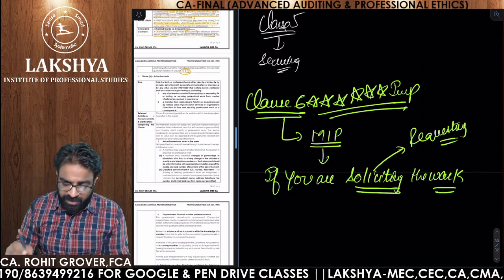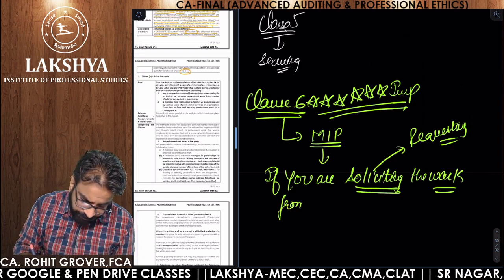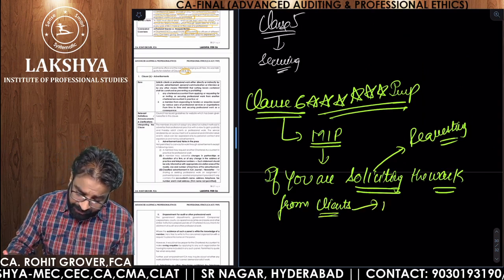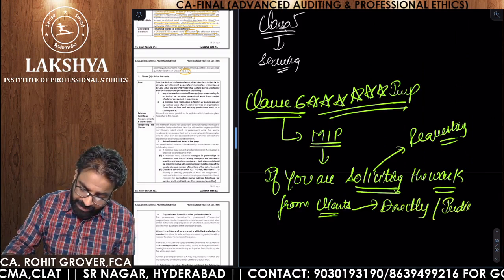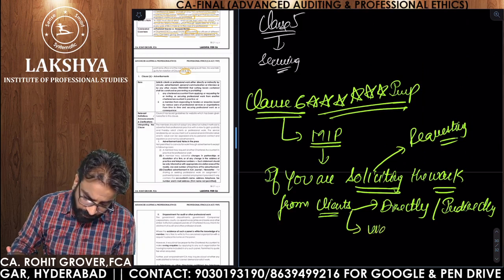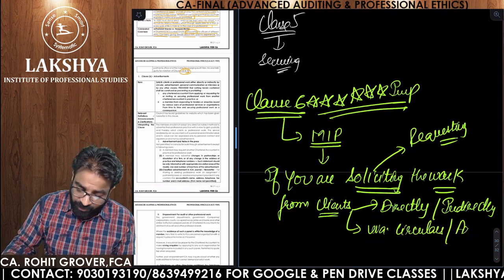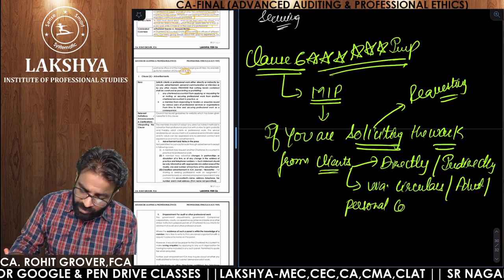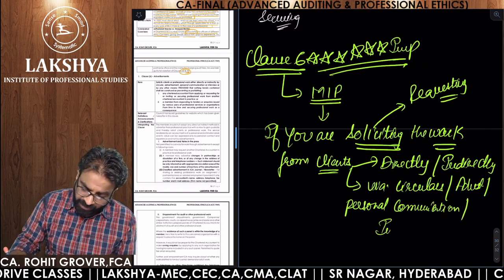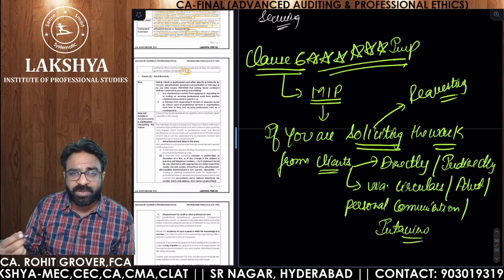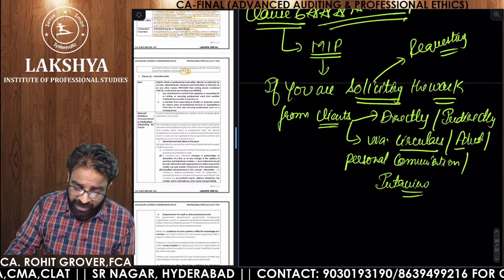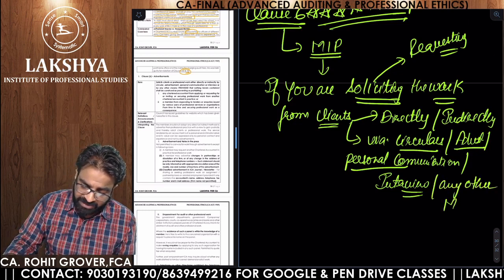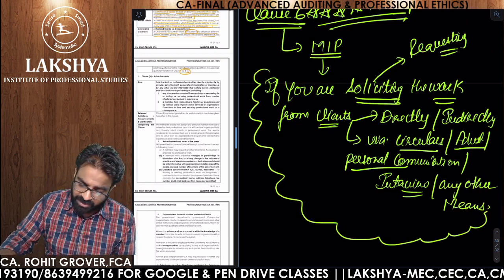So if a member in practice is found guilty of soliciting work from clients, begging the work from the clients either directly or indirectly, via circulars, via advertisement in a newspaper or any mode of advertisement, via personal communication with your client, or via giving interviews to obtain work, or any other means, in such case you are guilty of professional misconduct under clause number 6.